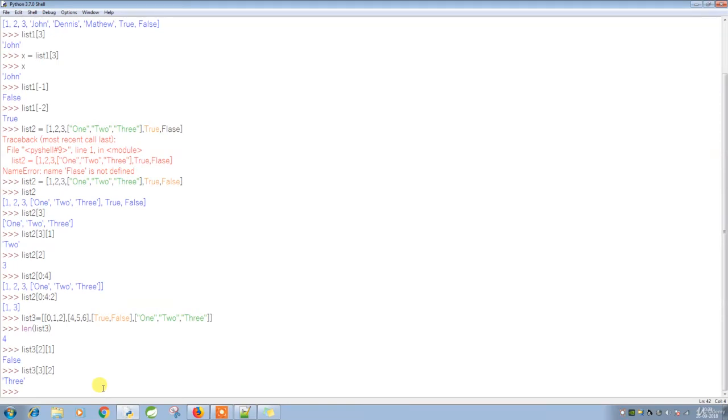Okay, so in the next video, what we are going to do is create a simple program which will help us to understand how the list is exactly working. For example, we can have some kind of validation program: if a user is trying to enter into the system, we will verify whether the particular list exists, and if it exists, we are not allowing them to create it again, and if it does not exist, we ask them, do you want to add it? If yes, then we are going to add the particular list into our system. Okay, this is the next practical program which you are going to do.